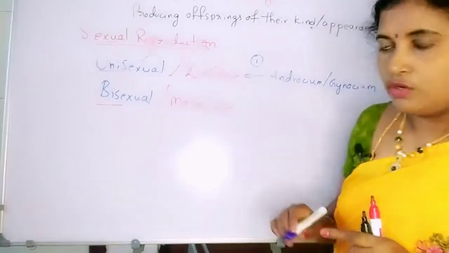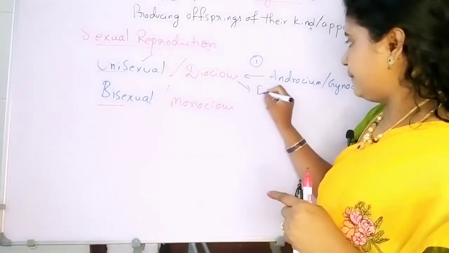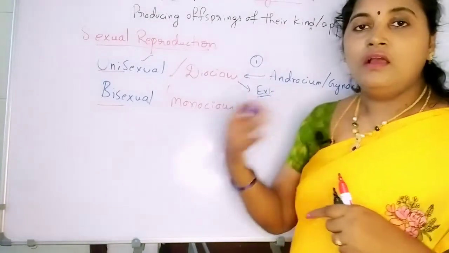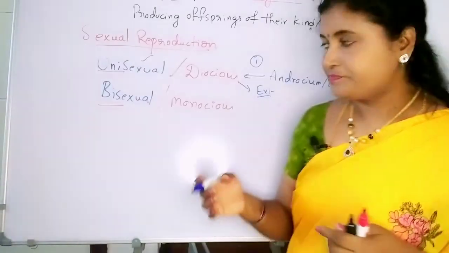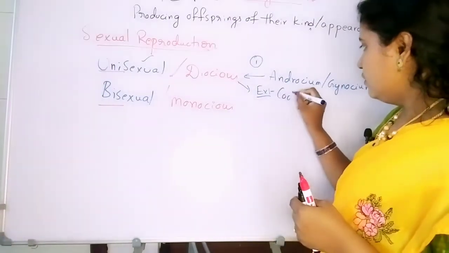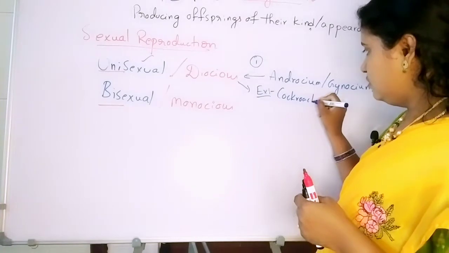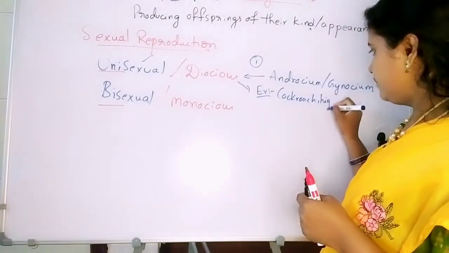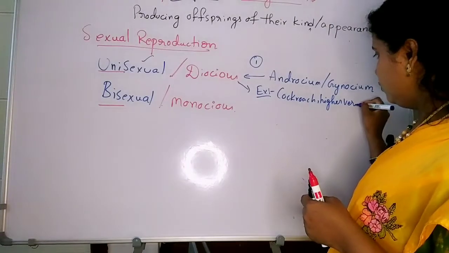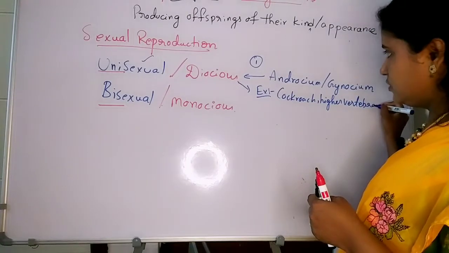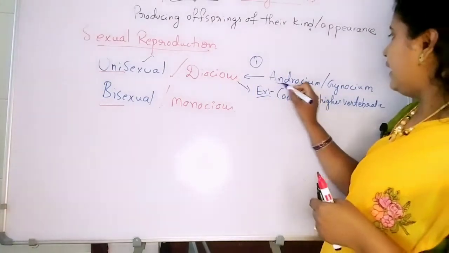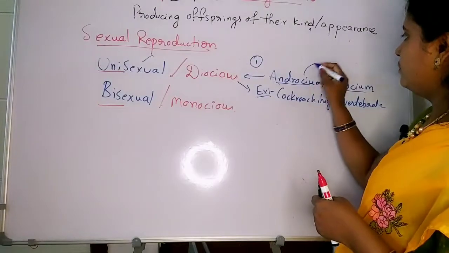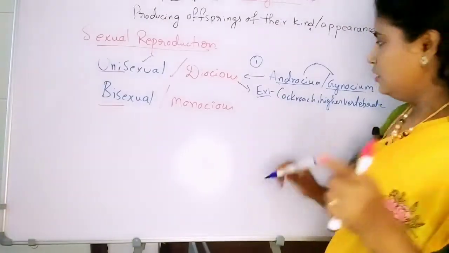Unisexual organisms, for example, cockroach. Even higher chordates, reptiles, birds and higher vertebrates are unisexual. Here androecium and gynoecium we are talking about in plants, don't get confused.